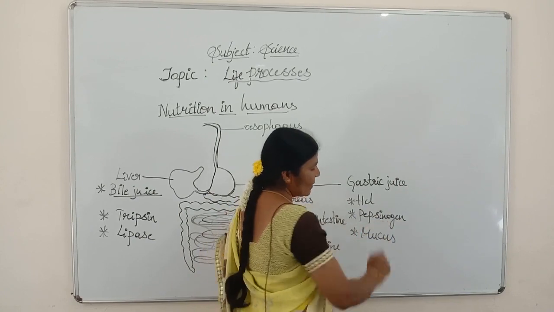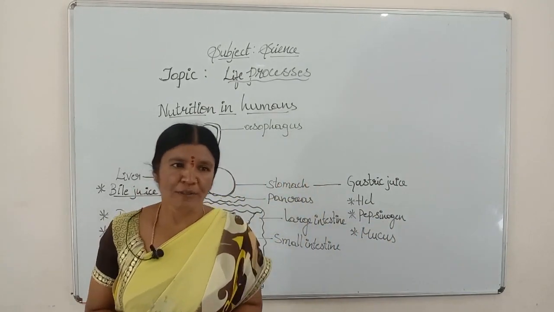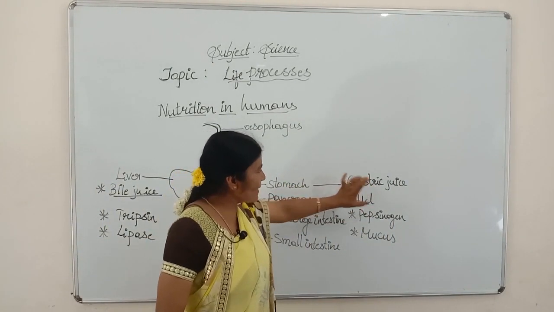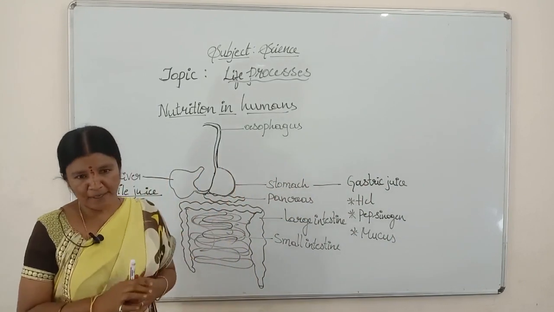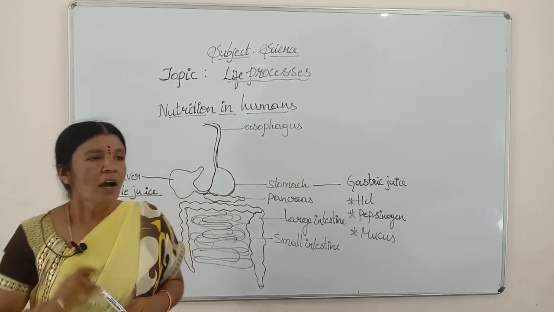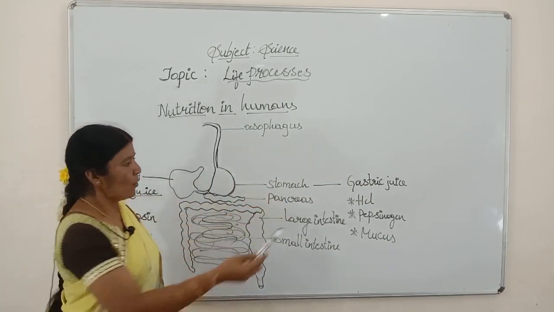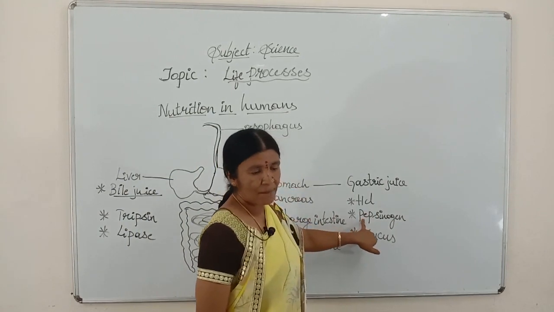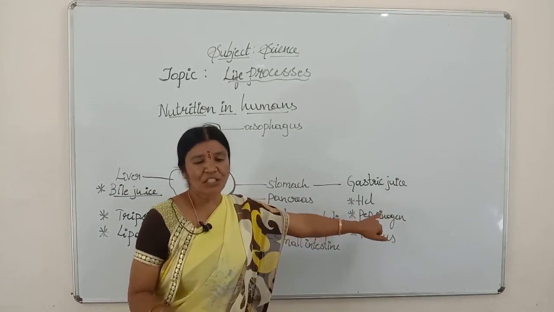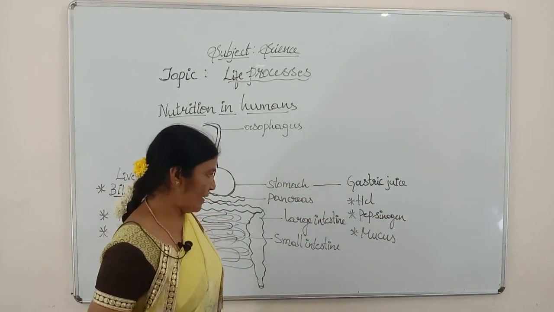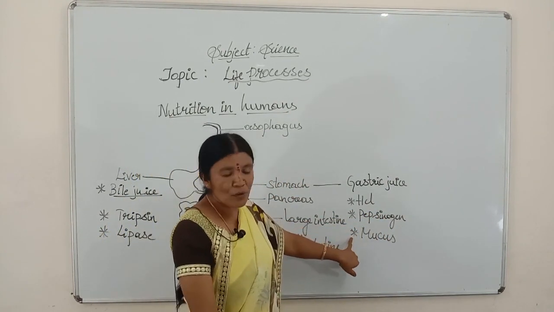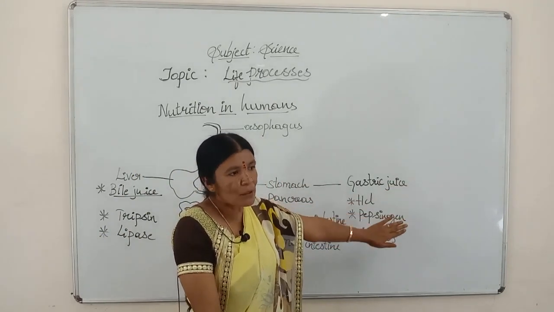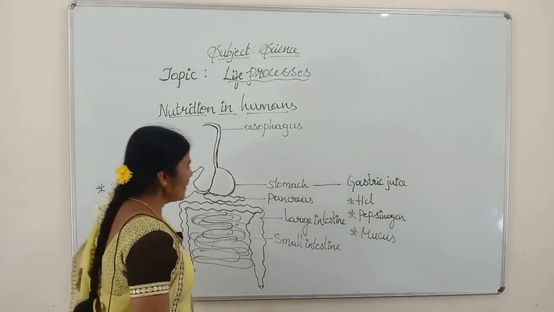Very, very important one. Suppose, children, you may have a doubt. If hydrochloric acid is not present in the stomach, what would happen? Digestion of proteins does not take place because it activates pepsinogen into pepsin, which is very, very important in the digestion of proteins. Next, we come across mucus, which gives protection to the stomach. The walls of the stomach are protected due to the mucus membrane lining inside the stomach.